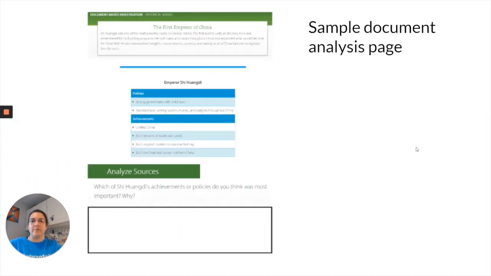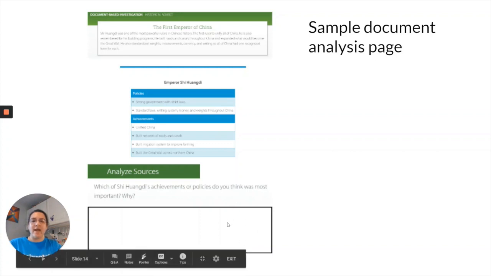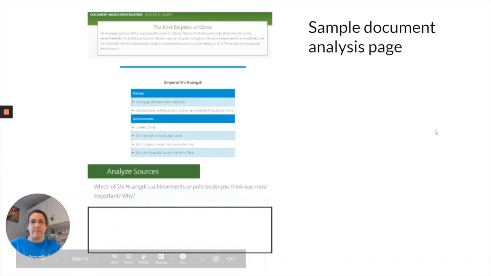This is what our document is going to look like. Each document has an introductory paragraph, the document itself, and then a question to analyze. If you have internet access, you may type in this box. Otherwise, just write on your document.